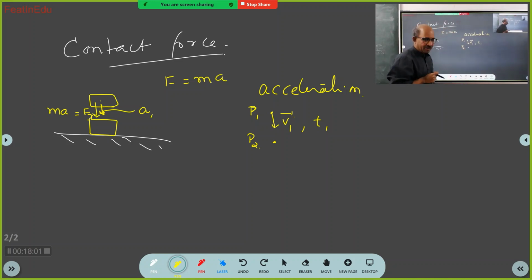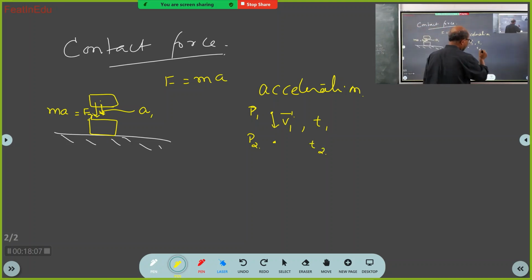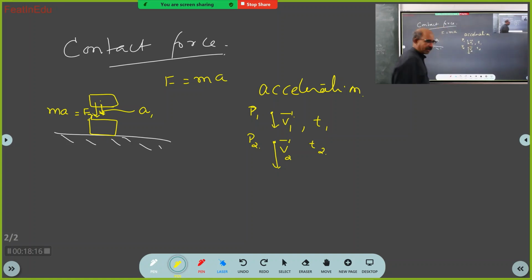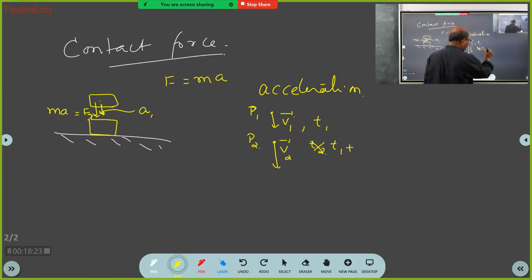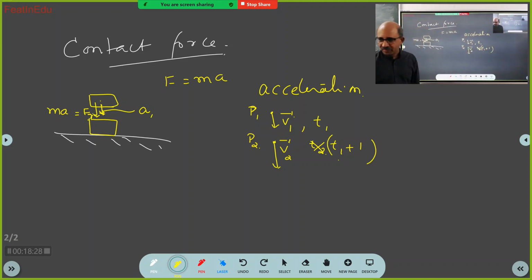It will take some time, T2. And here its velocity, as you see, is more than the velocity there. V2 bar. Now what I do here, instead of writing T2, I will write T1 plus 1 second.